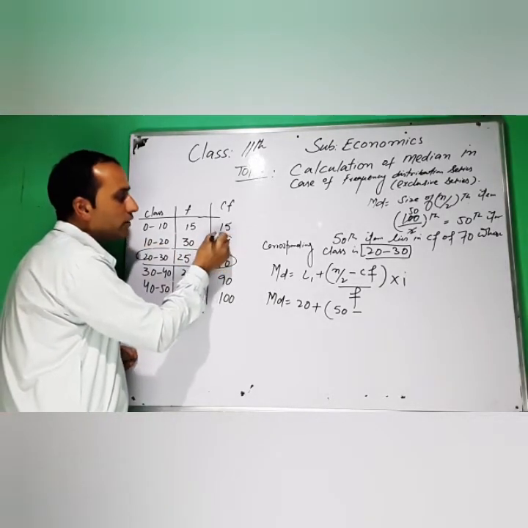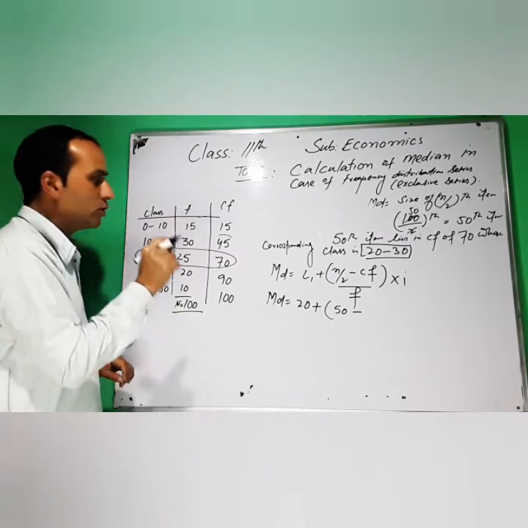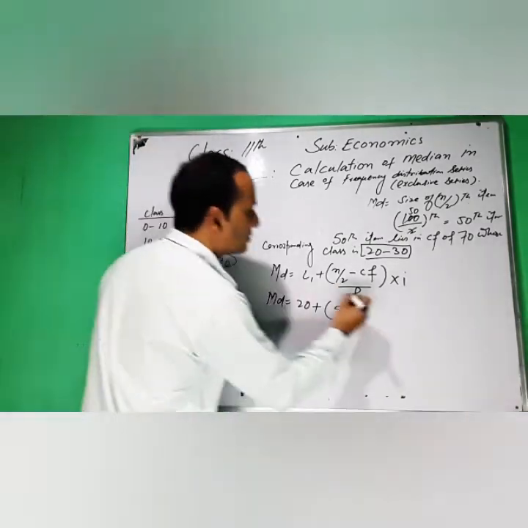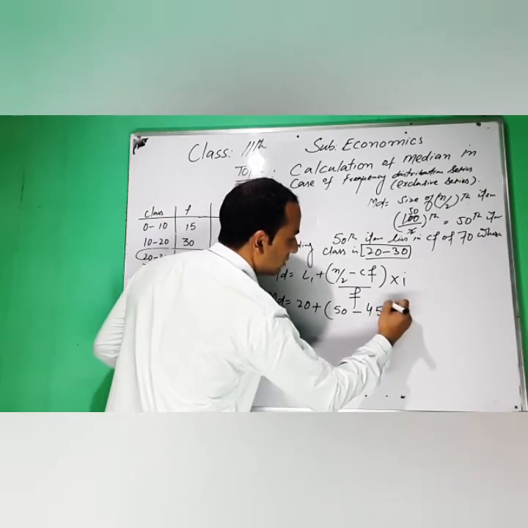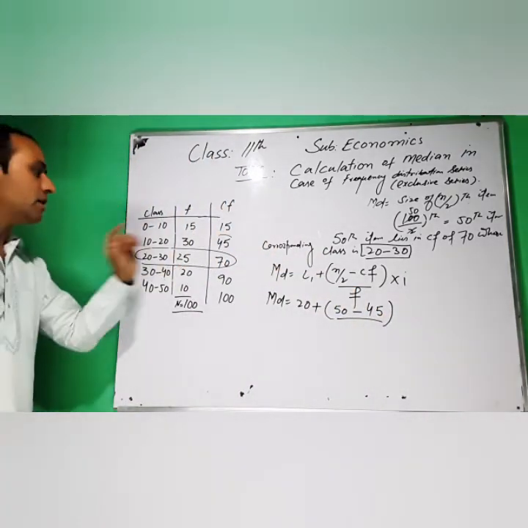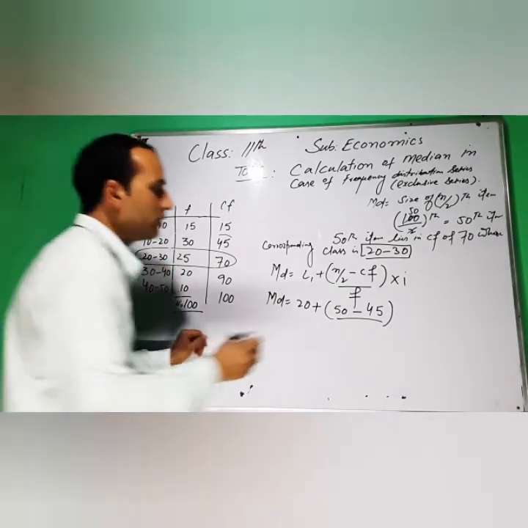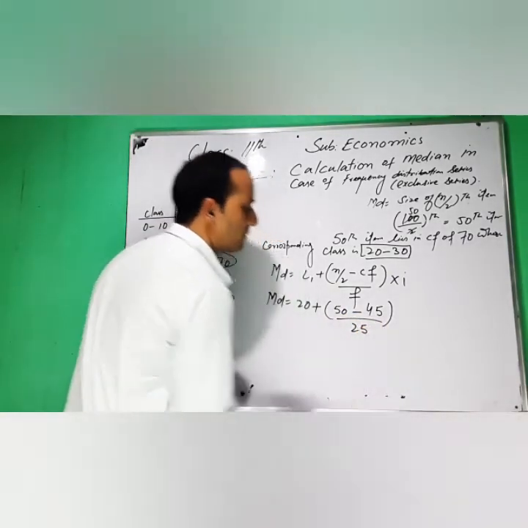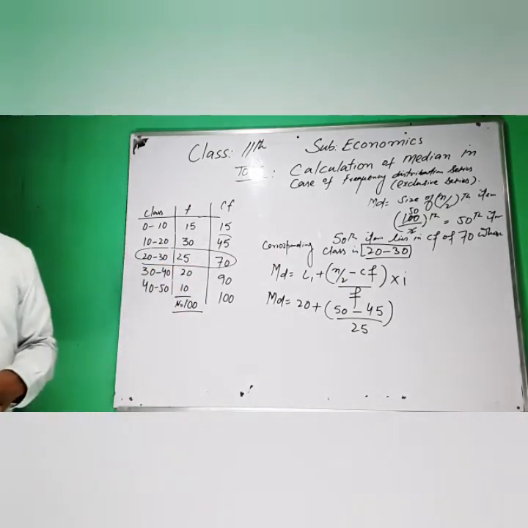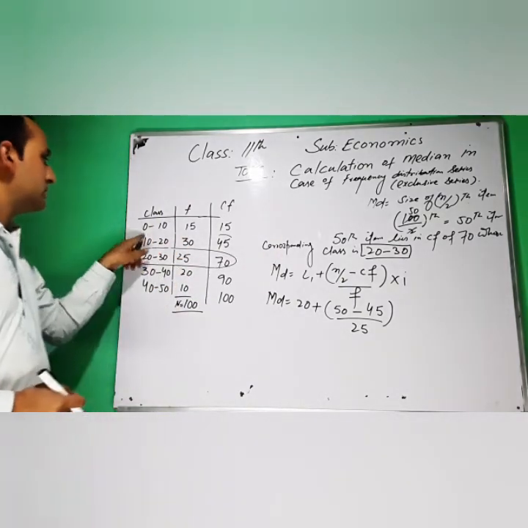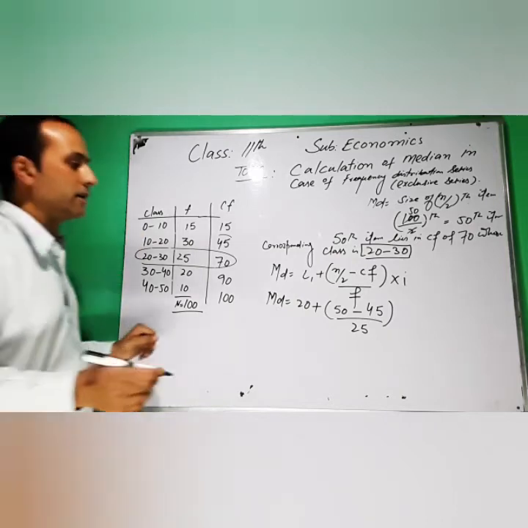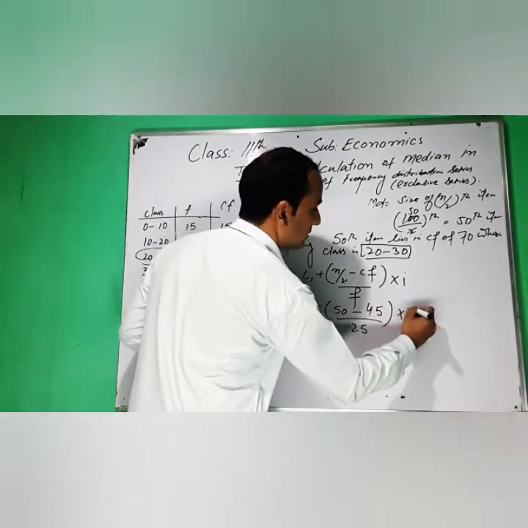We write the cumulative frequency of 10 to 20, which is 45, divided by F. F is the frequency of the median class, which is 25. And I is the class interval. The class interval here is 10.